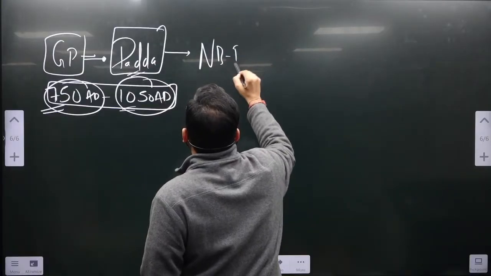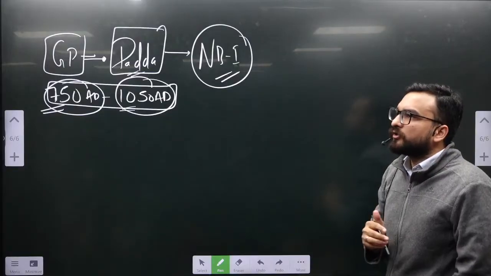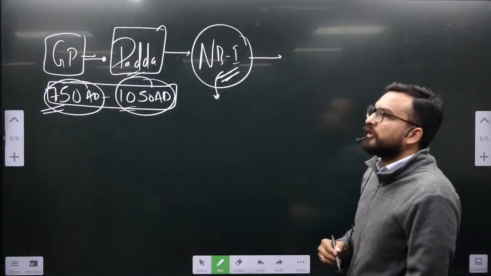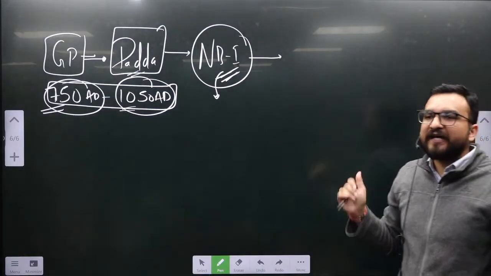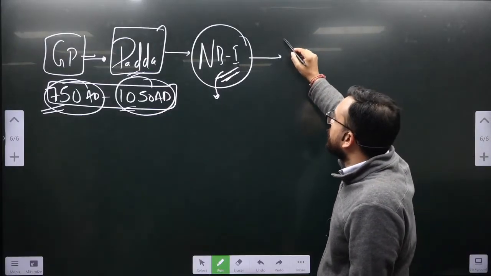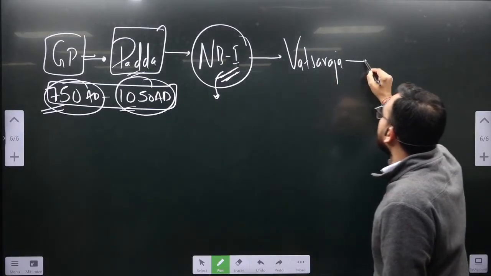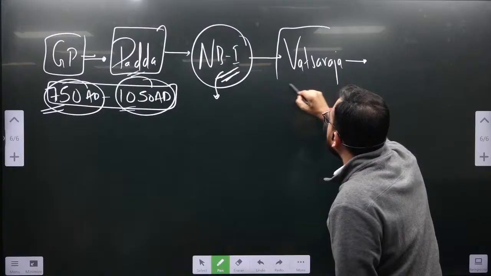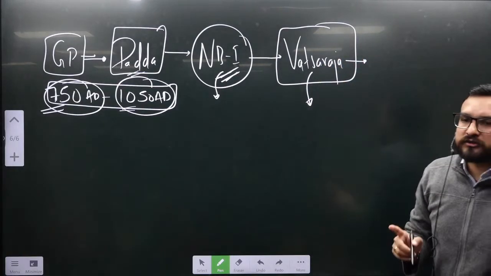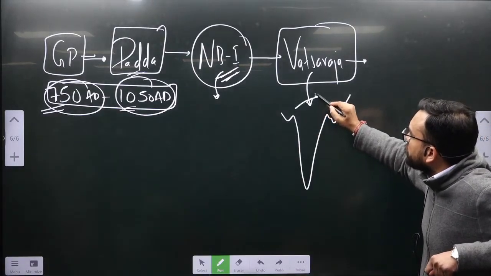Nagabhata I, and his rule started over here. I'll show you timelines later, just see the rulers over here. Nagabhata I is considered the real founder of the Gurjara-Pratihara kingdom. After Nagabhata I, you will be seeing Vatsaraja. Vatsaraja is important because he expanded till Kannauj, and in his rule the Gurjara-Pratiharas contended for Kannauj.